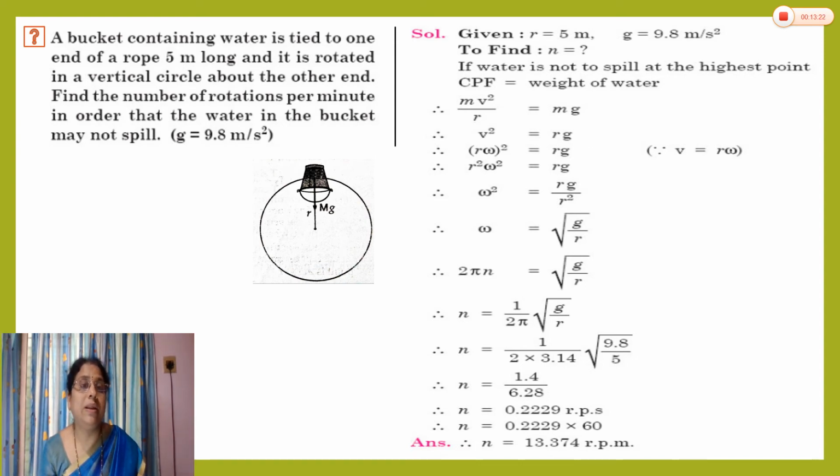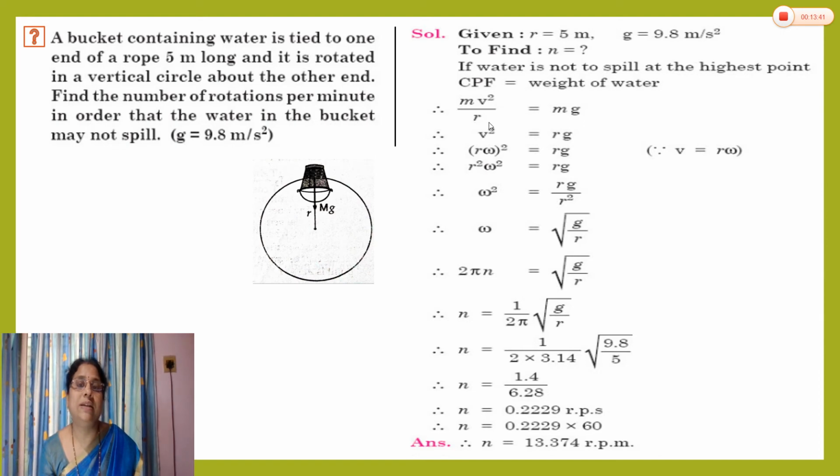Then we will get the number of rotations per minute. Yes, so this is again the problem of vertical circular motion. So what are the given things? R is equal to 5 meter, that is the radius of the vertical circle. g is equal to 9.8 is given here. And n we have to find, the frequency of rotation.